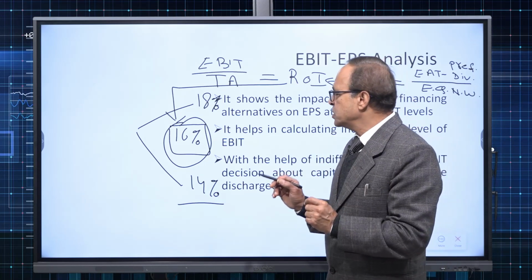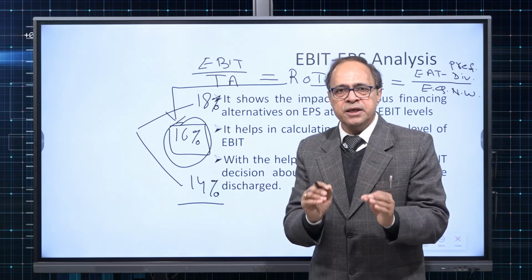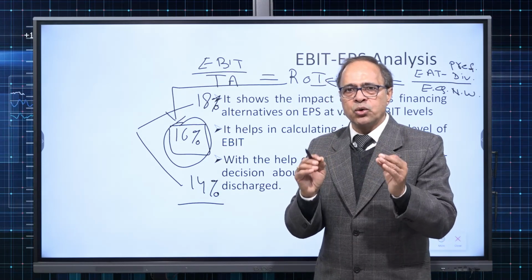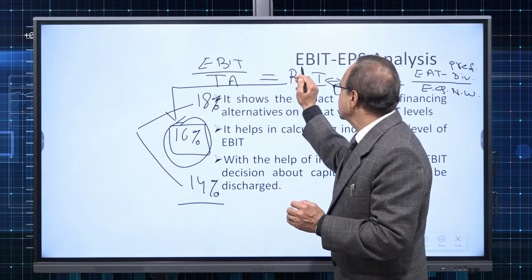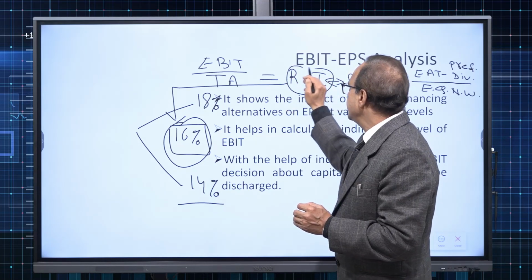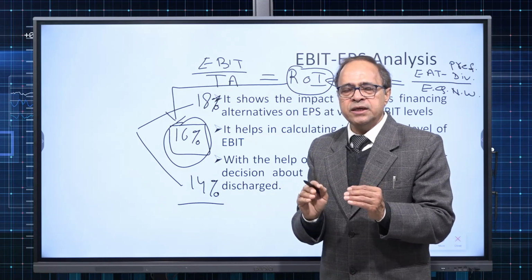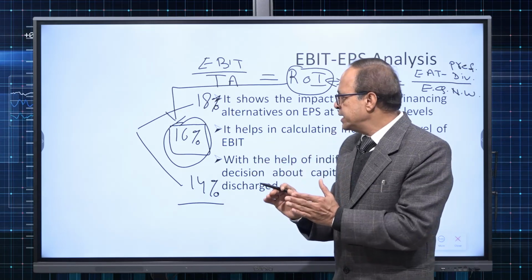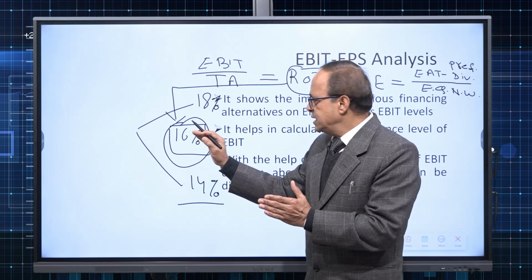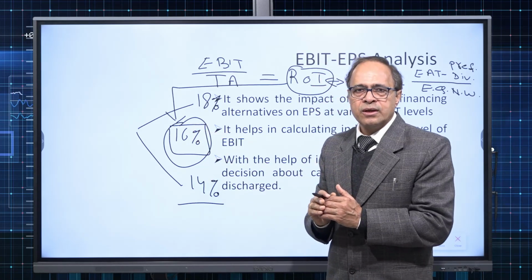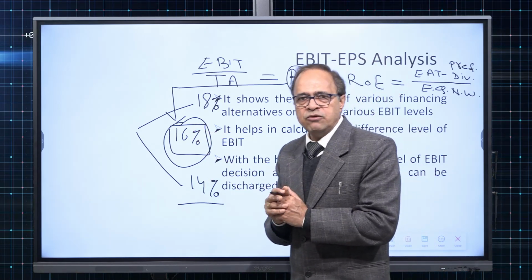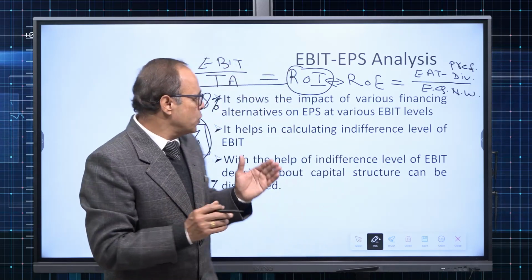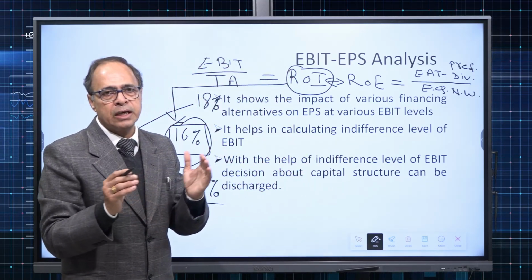So one simple notion: if your operating income is likely to be more, that means ROI is at a higher level than the cost of debt, definitely leveraged capital structure has a positive multiplier effect. If cost of debt is lower than the ROI, then it will have a positive impact. On the other hand, if cost of debt is higher than ROI, it will have a negative impact.